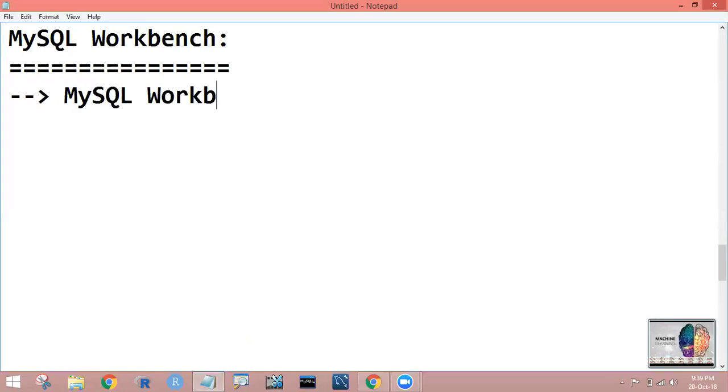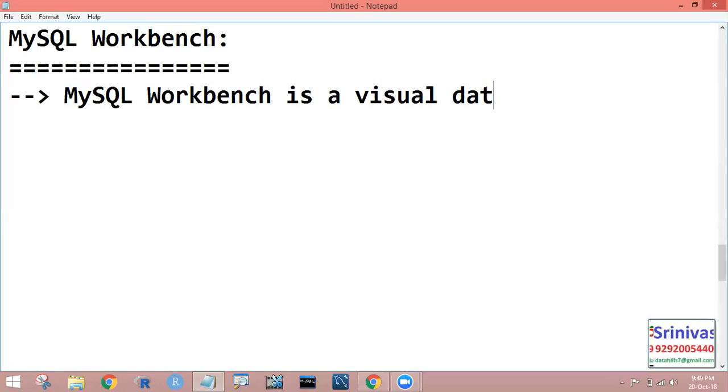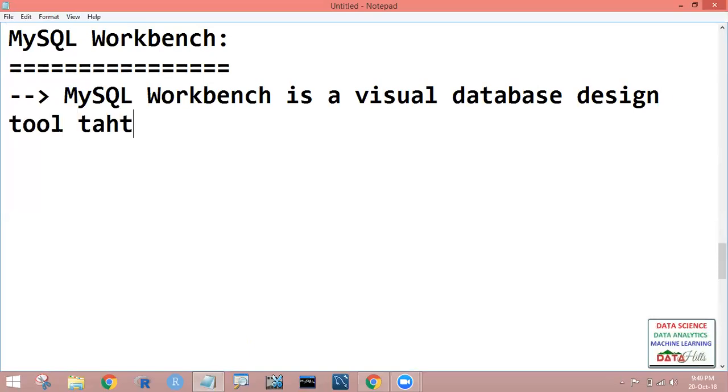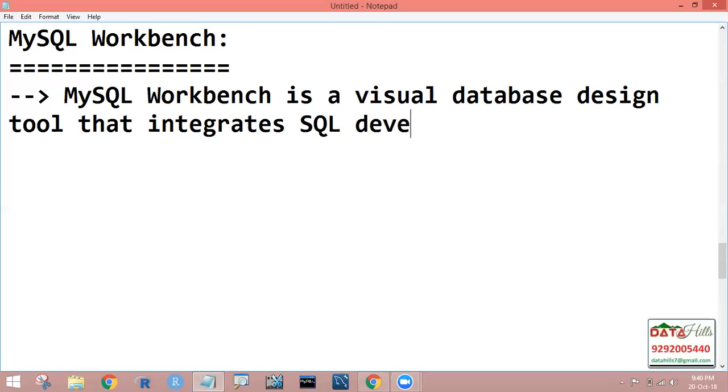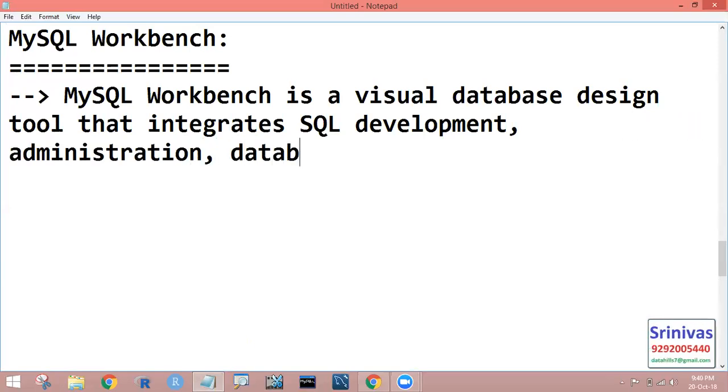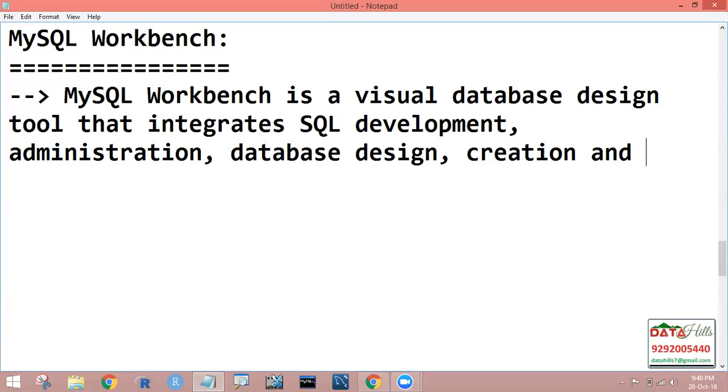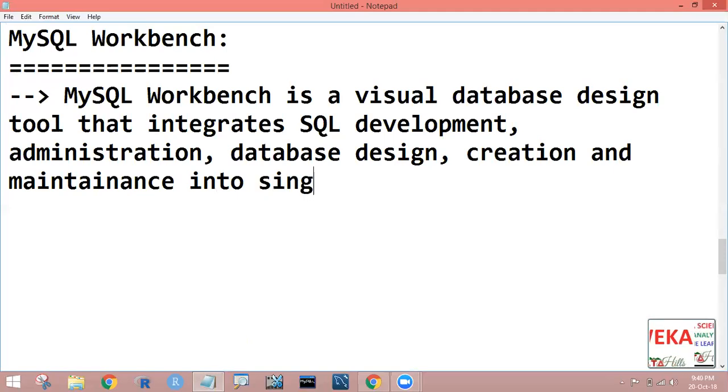MySQL Workbench is a visual database design tool that integrates SQL development, administration, database design, creation, and maintenance into a single IDE.